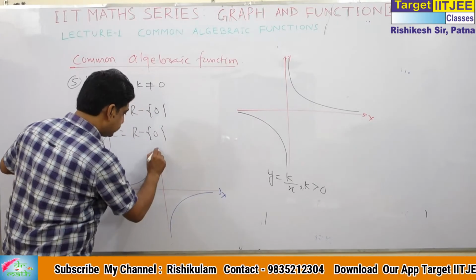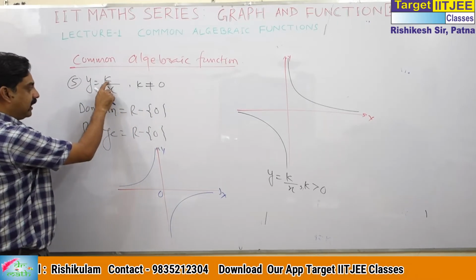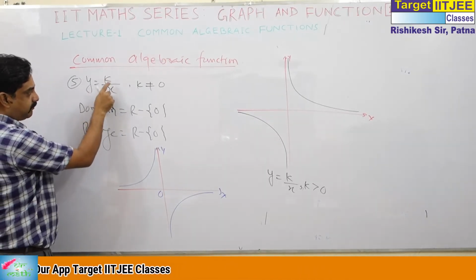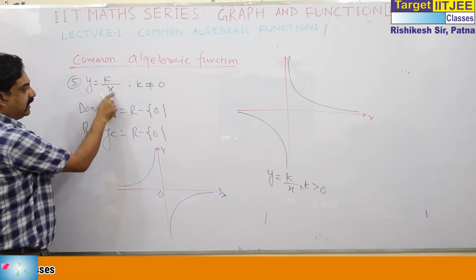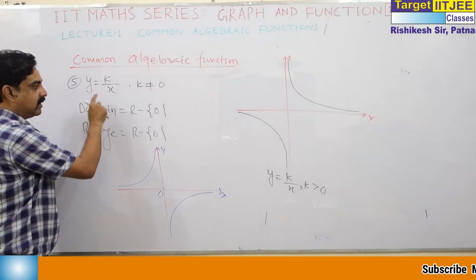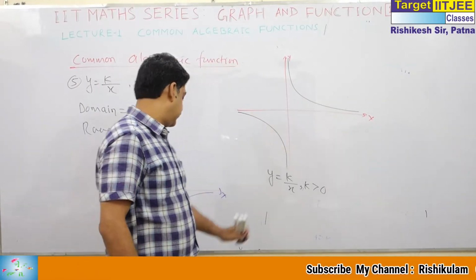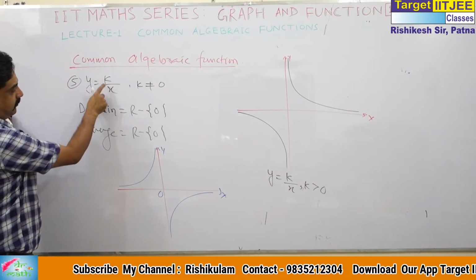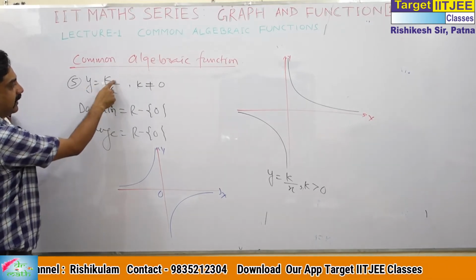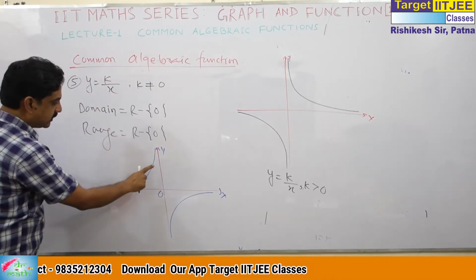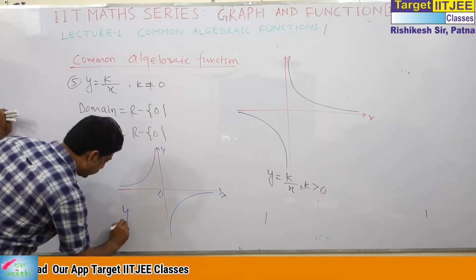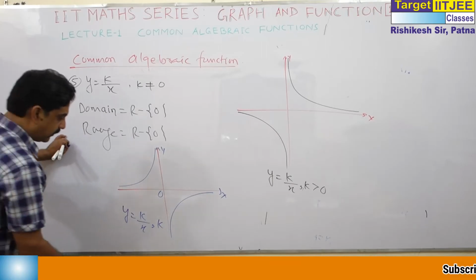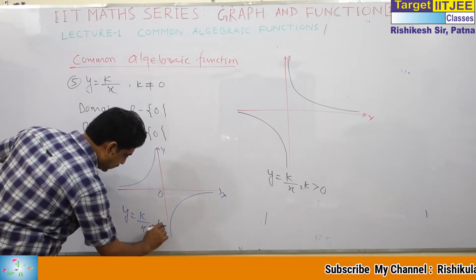Why so? Because when k is positive, x and y have the same sign. When x is positive, y is positive; when x is negative, y is negative. So the graph lies in the first and third quadrant. When k is negative, x into y is negative, meaning x and y are of opposite sign. So the graph will be in this. This is y is equal to k by x, with k less than 0.